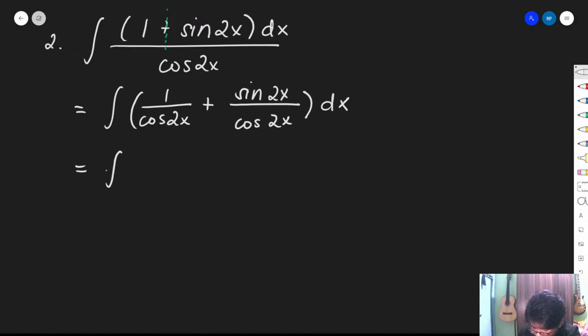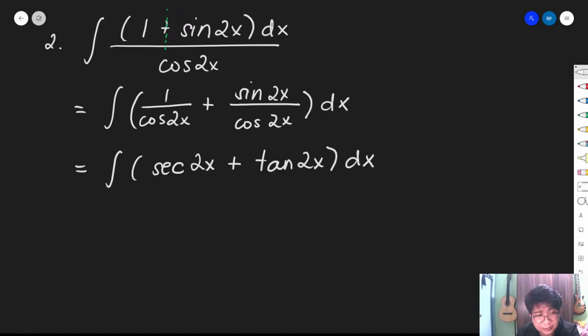So we have the integral of secant. Bago tayo sulat yung u, ano ba yung u natin dito? That is 2x. So, secant 2x plus, of course, yung sine 2x over cosine 2x natin. What is sine u over cosine u? That is tangent 2x, dx.